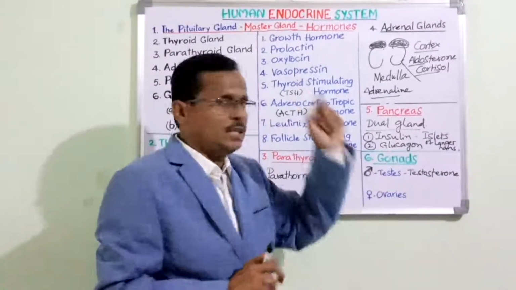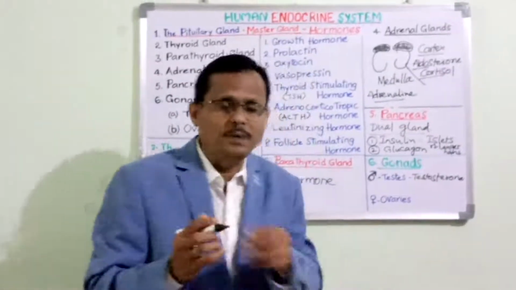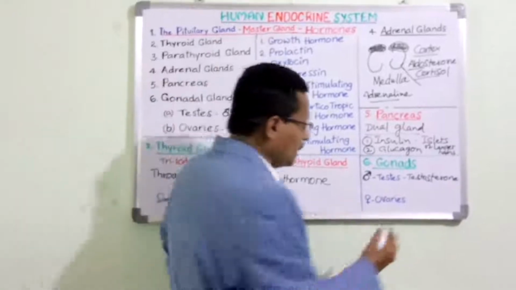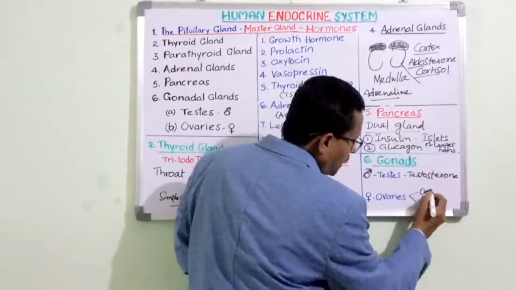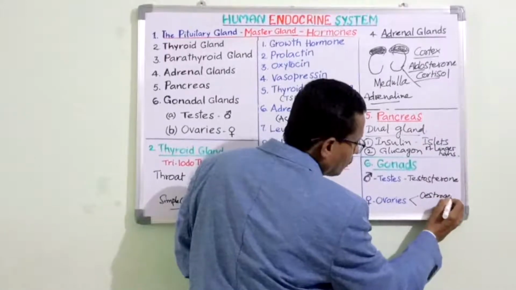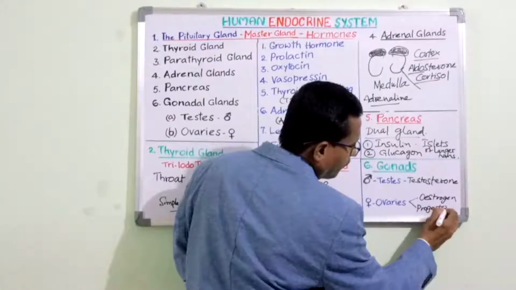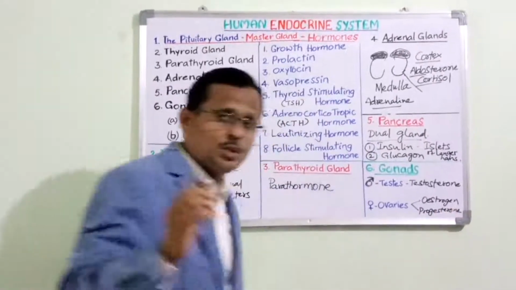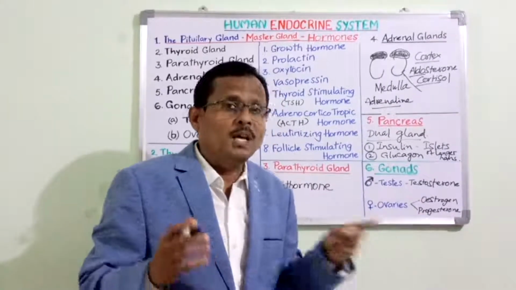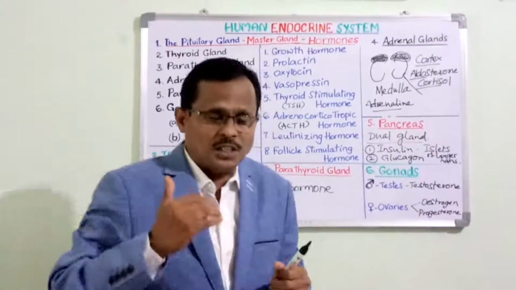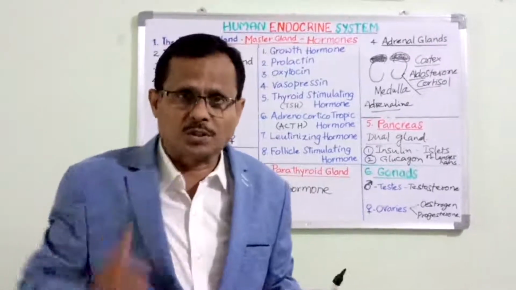Then finally the ovaries. The ovaries are present in woman, that is a female. These ovaries release two types of hormones. One is estrogen and the other is progesterone. Estrogen and progesterone, these two are the wonderful female hormones responsible for the sustenance of life on this planet with regards to the human race.